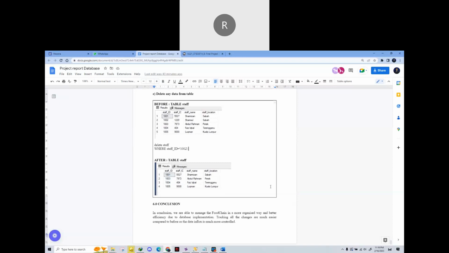For the conclusion, we are able to manage the food chain in a more organized way and with better efficiency due to database implementation. Tracking all the changes is much easier compared to before, as the data influx is much more controlled. That's all from our group.